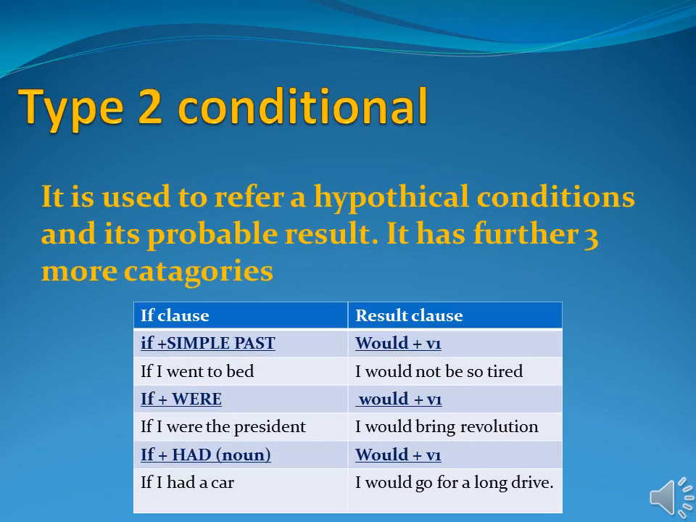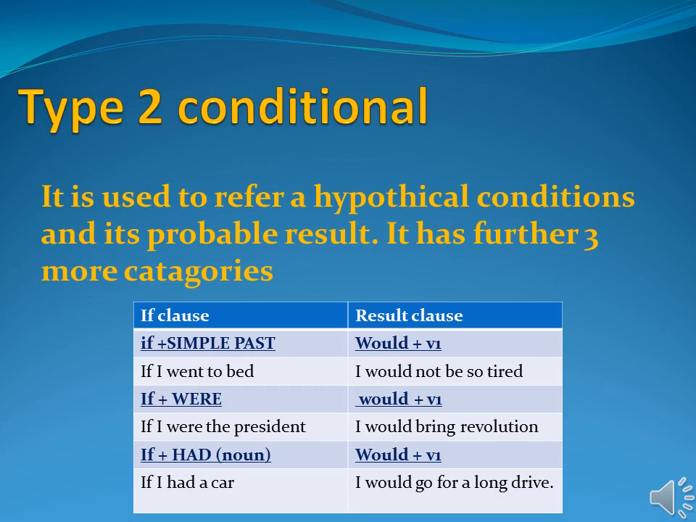Let's switch to the third type of conditional sentence, that is called the type 2 conditional. It is used to refer to hypothetical conditions and their probable result. It is basically divided into three categories. The first one is if with simple past. Simple past means past indefinite tense: subject, second form of verb and object. And its result clause will be would with first form of verb.